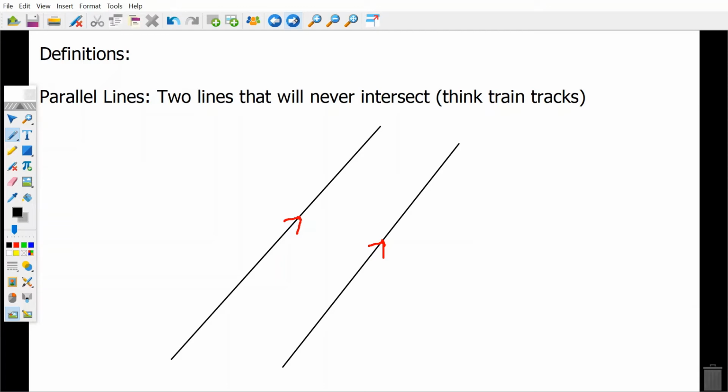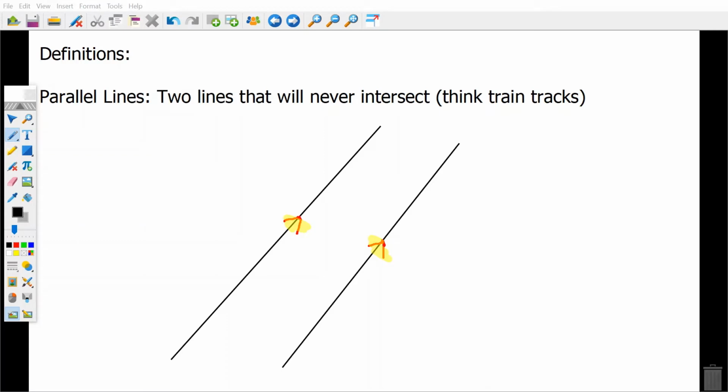Question 1. Definition number 1 is parallel lines. The definition of parallel lines is two lines that will never intersect. If you imagine train tracks, that is the one that first helps people think of parallel lines. These are two lines that will never meet, and they are indicated by these little marks right here. This indicates that those two lines are parallel.